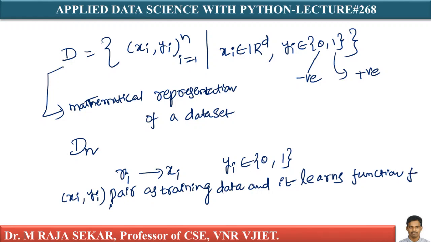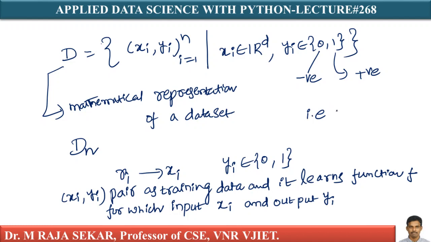For which, for input xi and output yi, f of xi equals yi. Classification is all about learning this function.